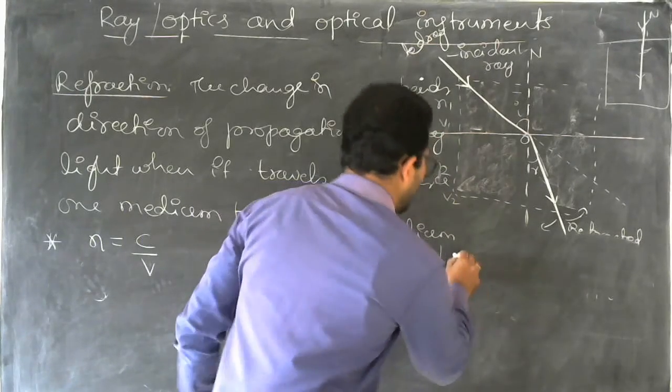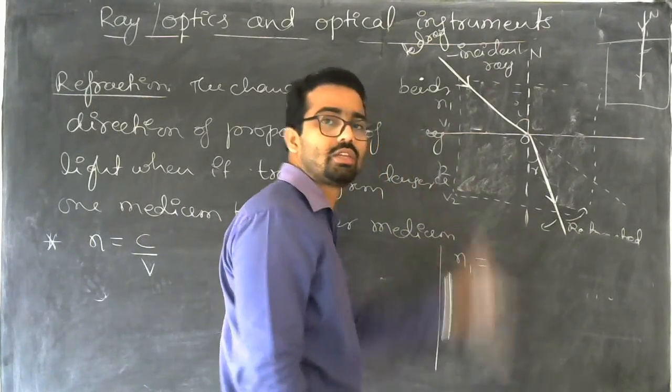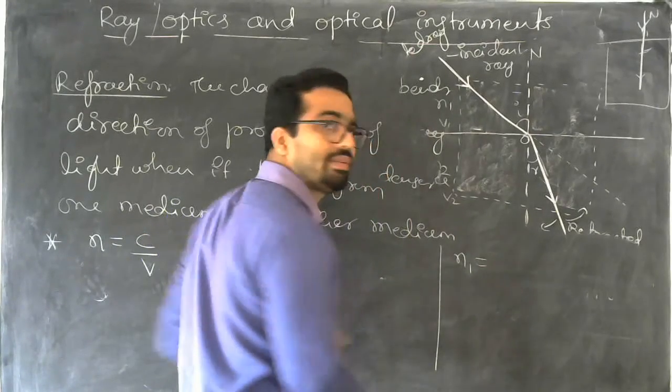The refractive index of the first medium can be written as n1 is equal to c by v1, where c is always a constant.